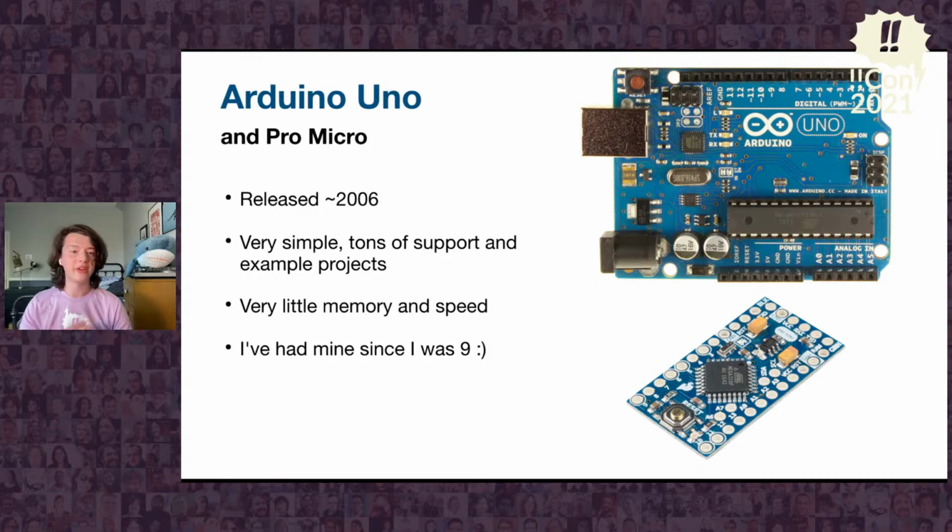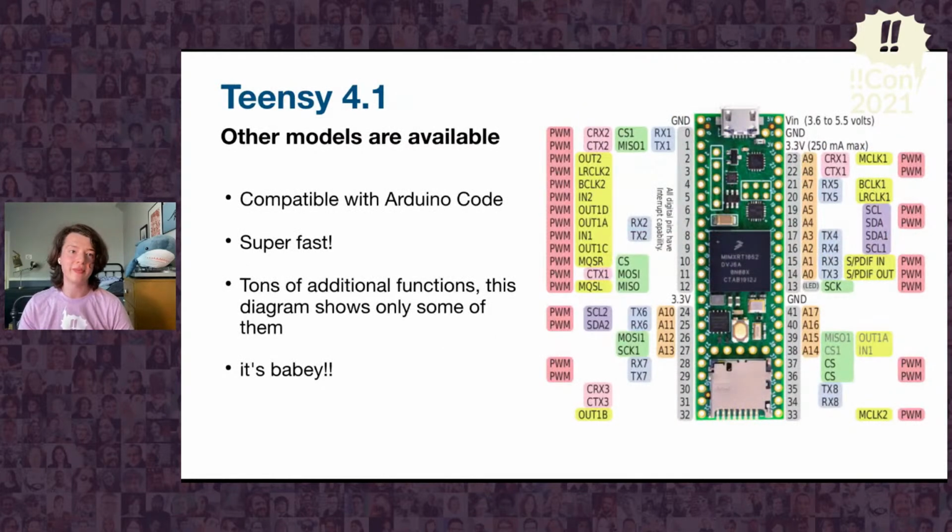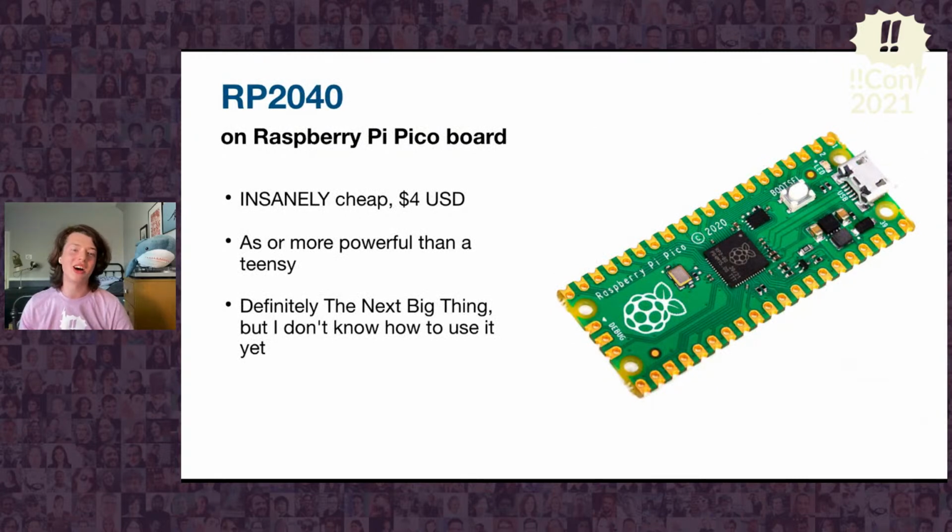It's a great board, it's very low power, very simple, but the chip in many of them is 15 years old, so it's pretty slow nowadays. For this, I use the Teensy. It uses the same code as the Arduino, it has compatible libraries, but it also has a ton of new libraries on top to interface with more advanced hardware. It's super fast, it can emulate all kinds of USB devices, it has great support from its creator, and it's teensy, it's very small. Another board is the RP2040 by the Raspberry Pi Foundation.